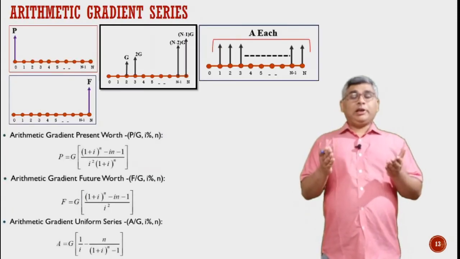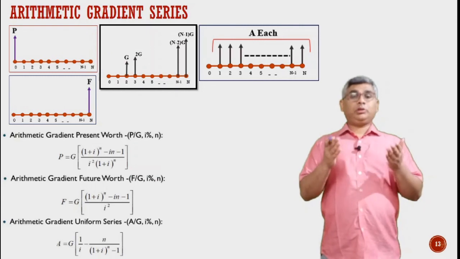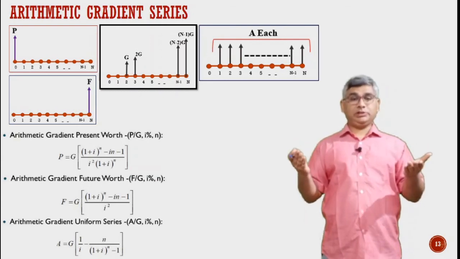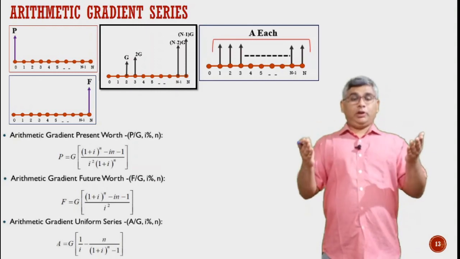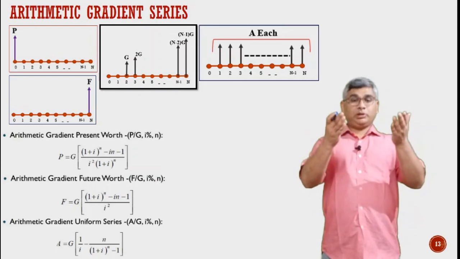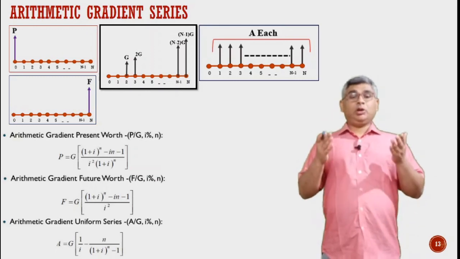For an arithmetic gradient series, we know the first transaction takes place at n equal to 2, and every time the transaction increases by a fixed amount. That is what an arithmetic gradient series is. These are the standard relationships between a gradient series and the present amount.